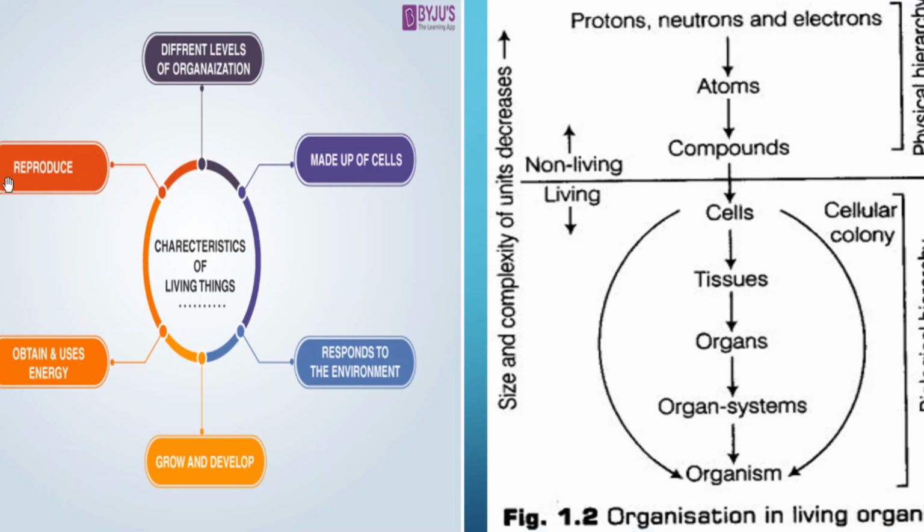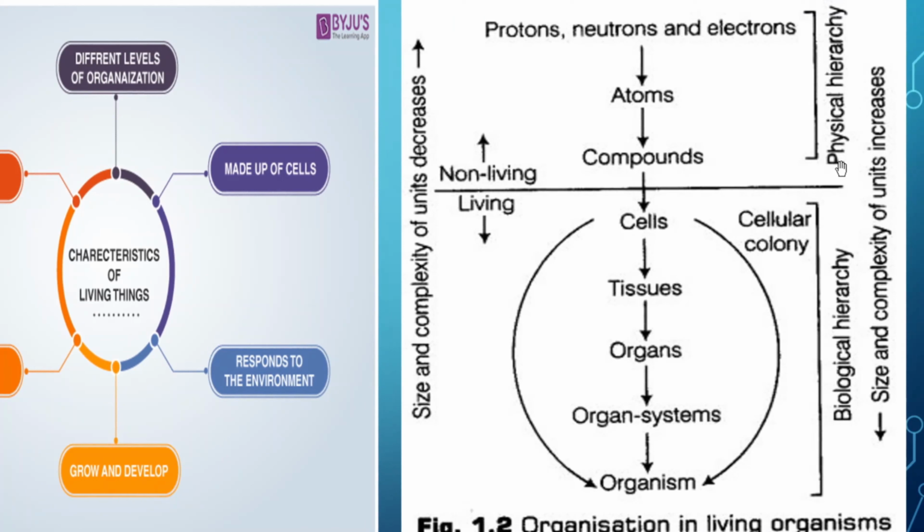All living organisms are capable of reproduction. That means they produce young ones like themselves, either through vivipary or ovipary, which we can't say of the non-living thing. Here you can see the biological as well as physical hierarchy. In biology, the living organism is made up of cells. Cells form tissue, then organ system, and finally the organ systems form the organism. So this is the biological hierarchy. But non-living things are made up of protons, neutrons, electrons. They form atoms and finally compounds, and that is the physical hierarchy.